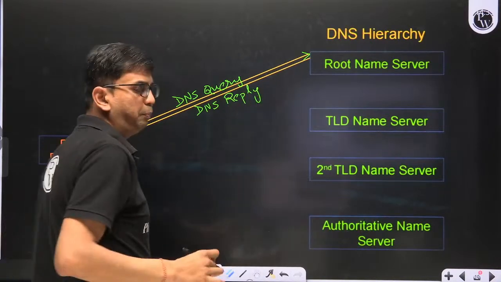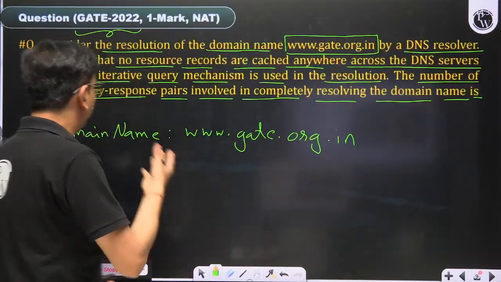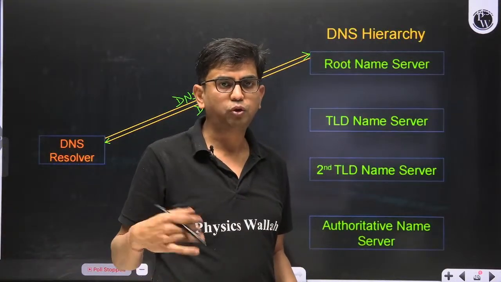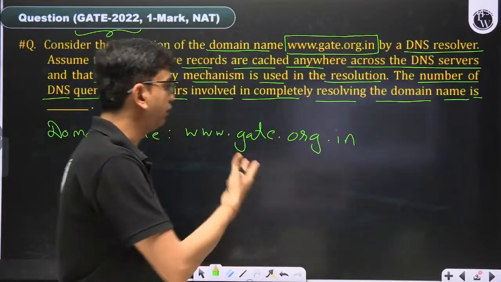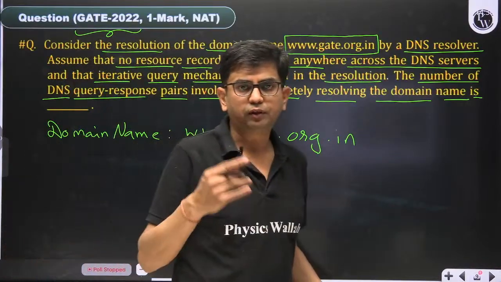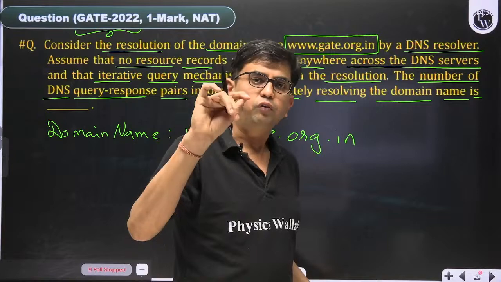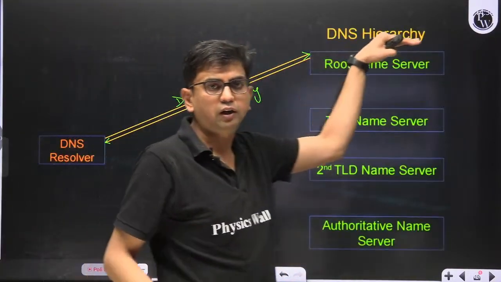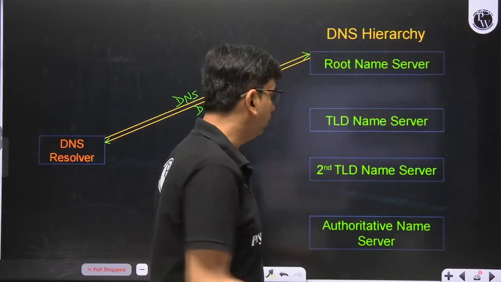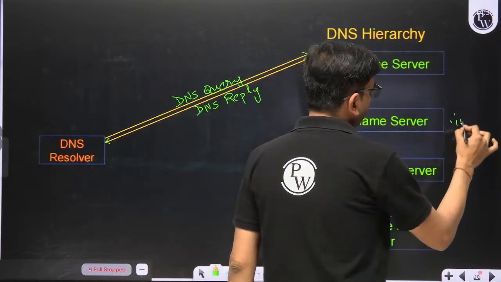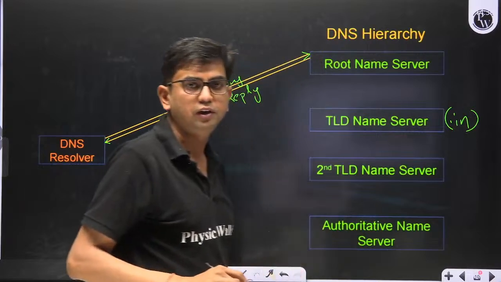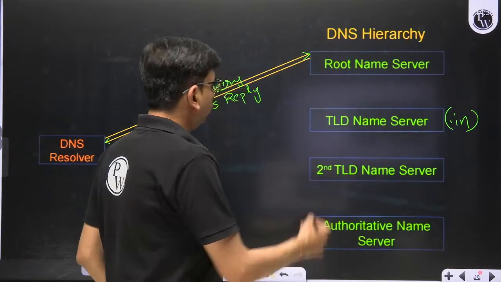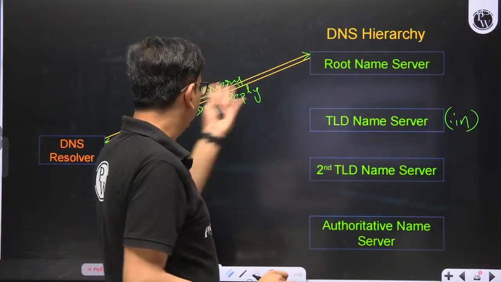So we have put the query, we have put this domain name over this query and asked the root name server. The root name server is saying that I do not know where this website is hosted, but I'll give the corresponding server address which will help you out. So .in. Here .in is a top level domain. So it is saying that I'll give you the TLD name server which is representing the country specific domain in India. So this name server address is written as a reply.